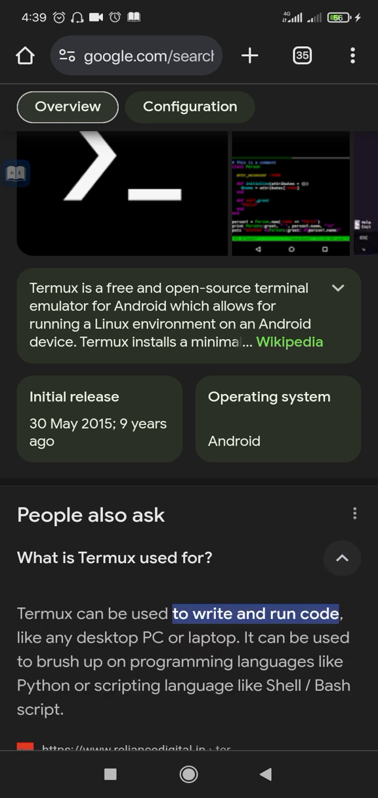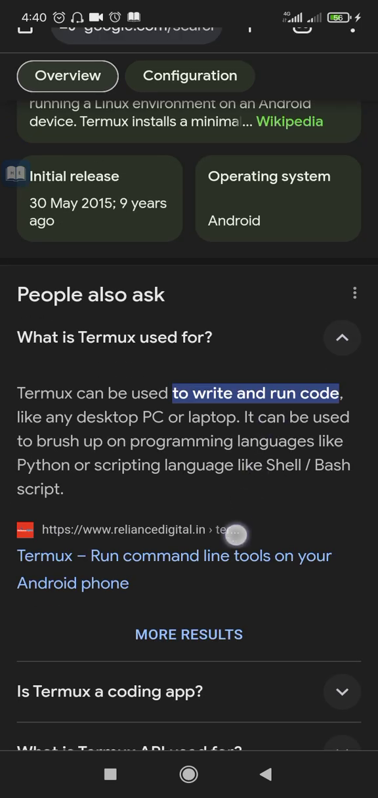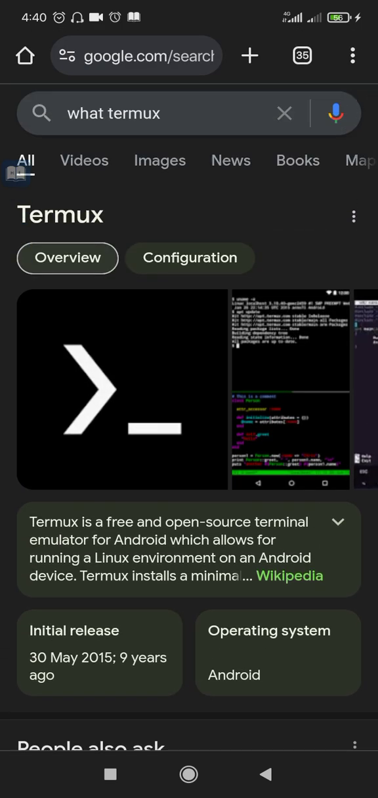Termux can be used to write and run code like any desktop PC or laptop. It can be used to brush up on programming languages like Python or scripting languages like Shell. So ga dai sunan wuraren Termux, you can use Termux to do things like hacking. Suna amfani da shi wurin hacking da sauran abubuwa irin su penetration testing, but it's limited. Termux is more limited than Linux itself.